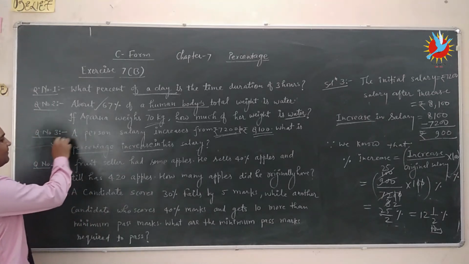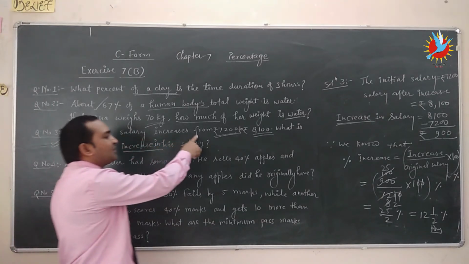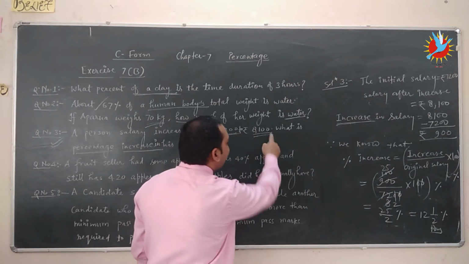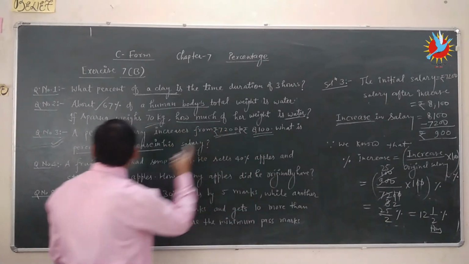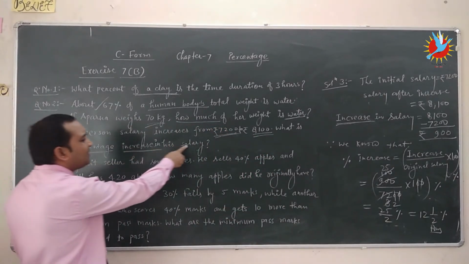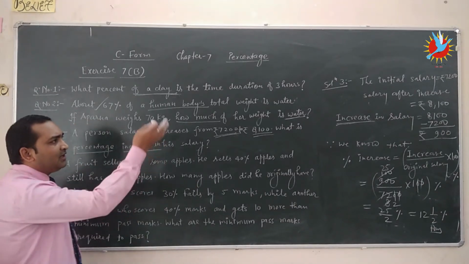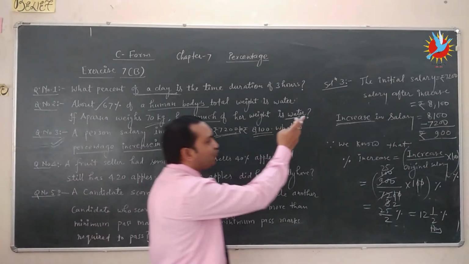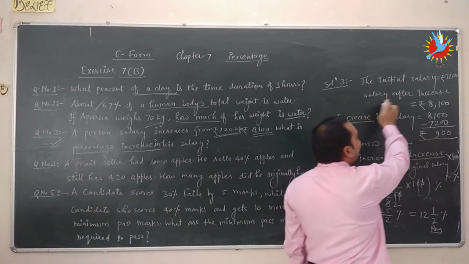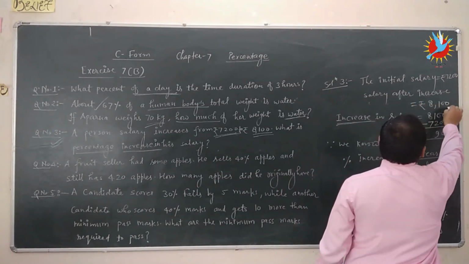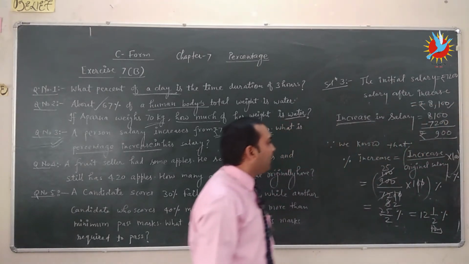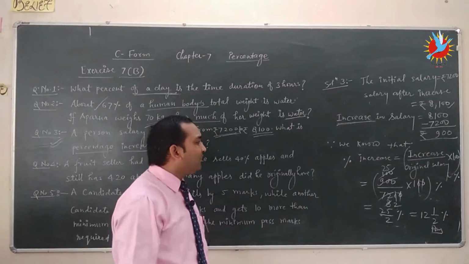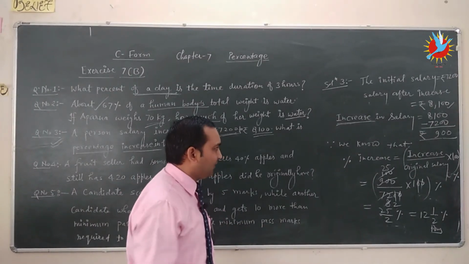So once again, a person's salary increases from 7,200 to 8,100. What is the percentage increase in his salary? The initial salary was 7,200. Salary after increase it becomes 8,100. First of all, we find how much increasing.